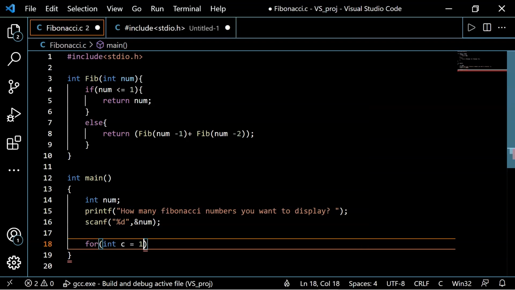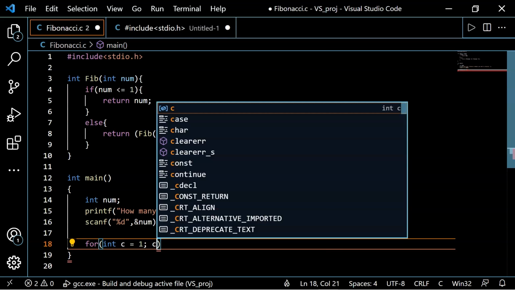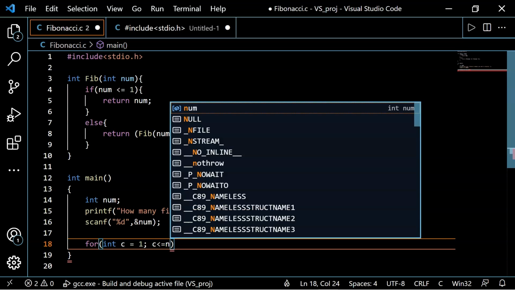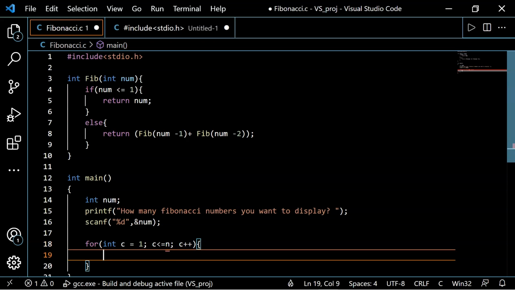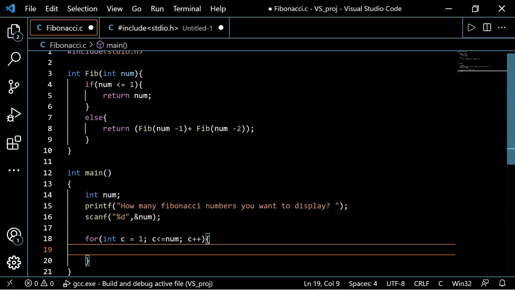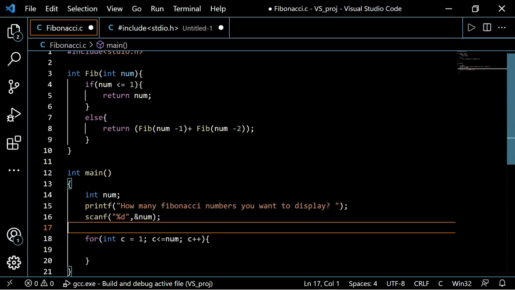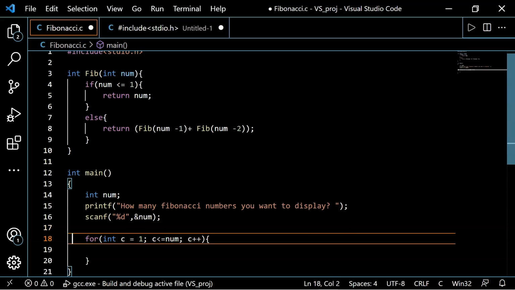We'll initialize it to 1, and from c is equal to 1 to c is equal to n, we'll run this for loop by incrementing the value of c. However, the first element of our series must be 0. So to do that, we'll have to use another iterator element.